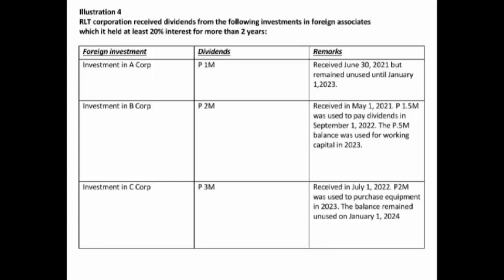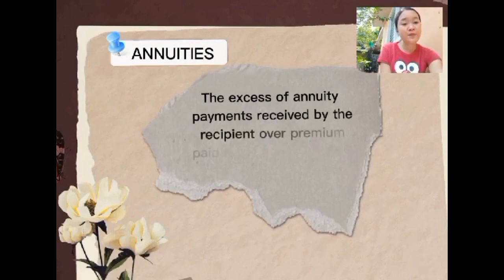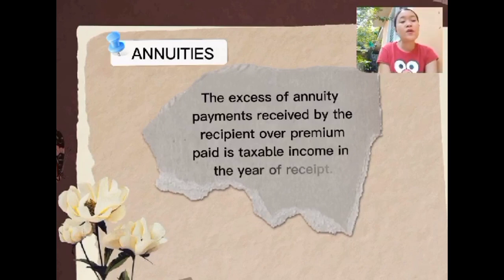The 2 million pesos dividends from C Corp is exempt. The 1 million pesos unutilized balance in 2023 shall be considered taxable income in 2022 subject to surcharges, interest, and penalty. Annuities. The excess of annuity payments received by the recipient over premium paid is taxable income in the year of receipt. So, when we say over premium paid, we have illustration here.